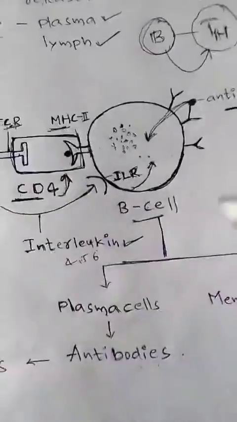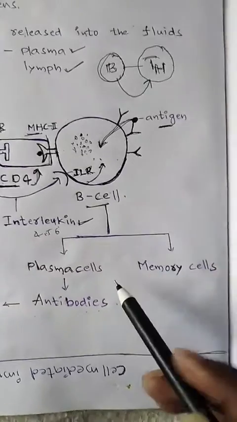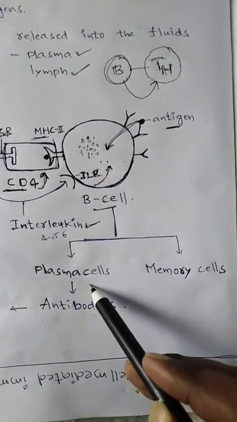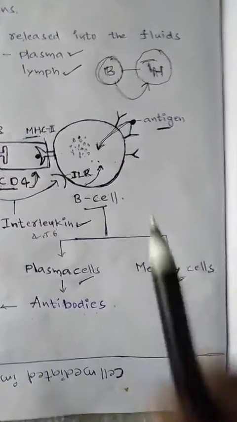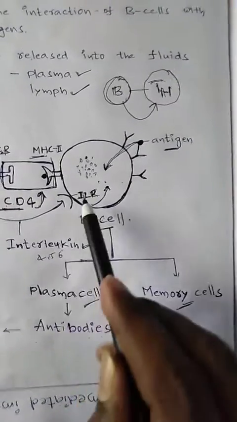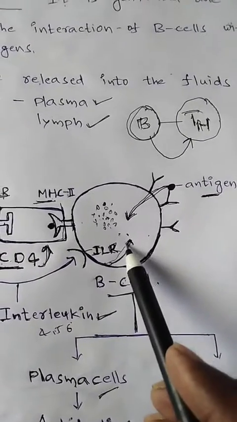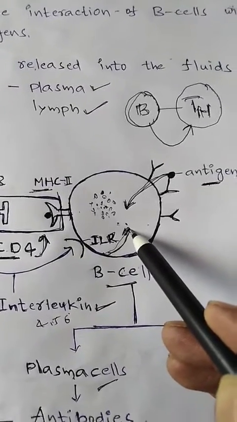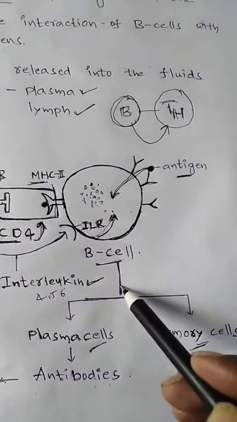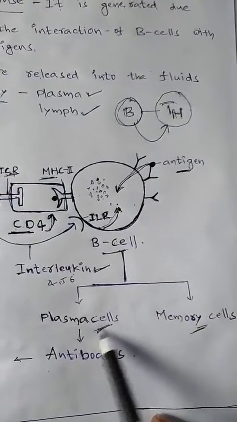Then the B cell differentiates into two kinds of cells: plasma cells and memory cells.